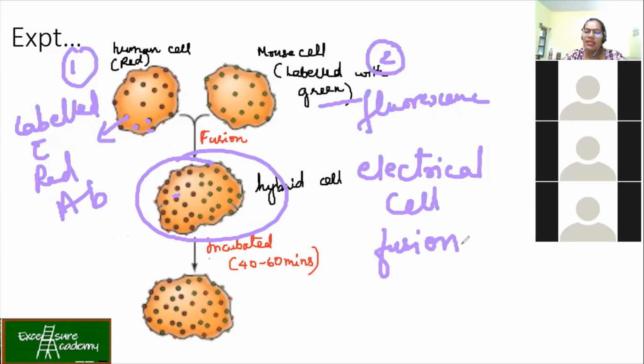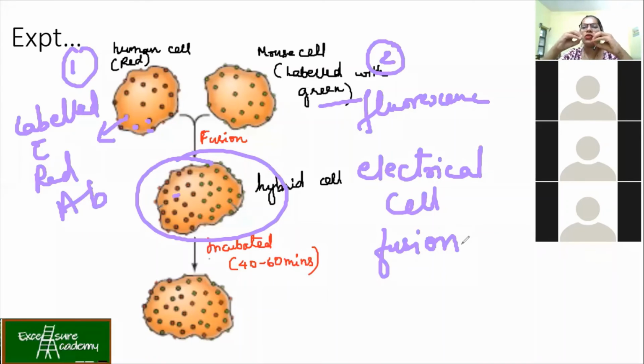What is happening in this? You give a small spark to the cell. It gets shocked, like how we get shocked when we touch some naked wire. In the same way, these cells are given a small spark. So what happens when the spark is given? The membrane permeability becomes loose.